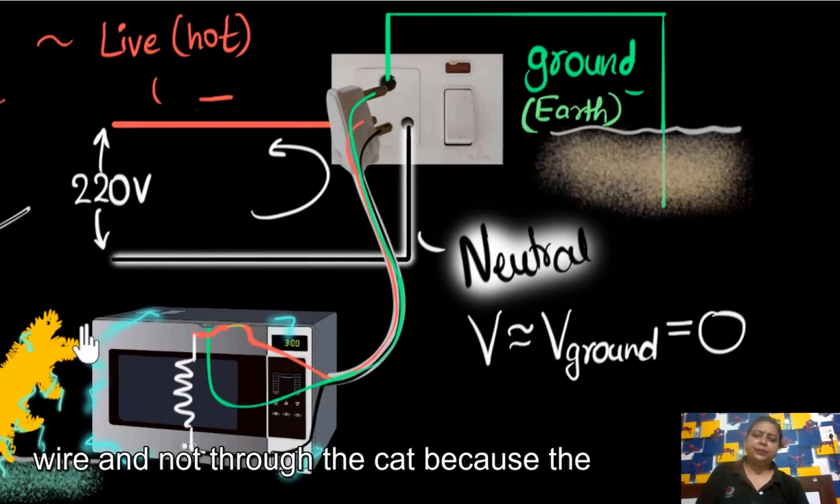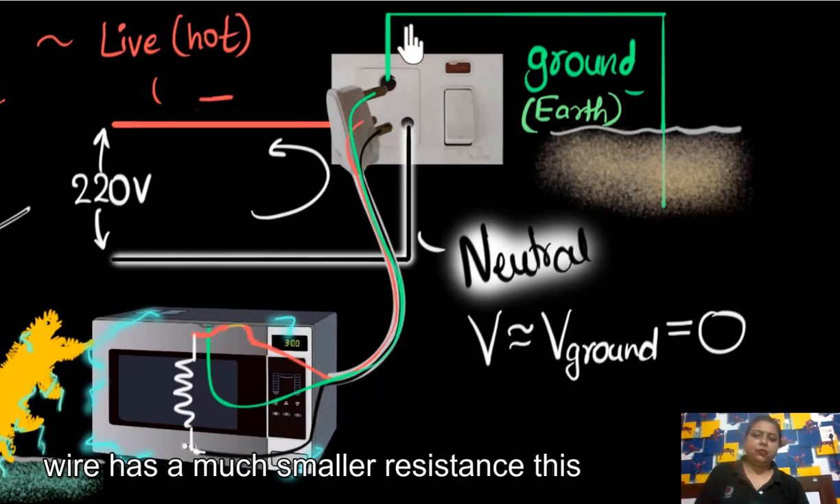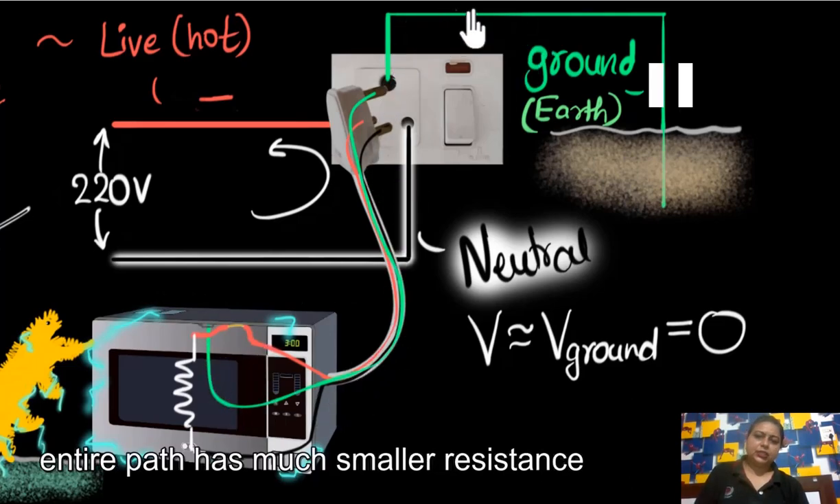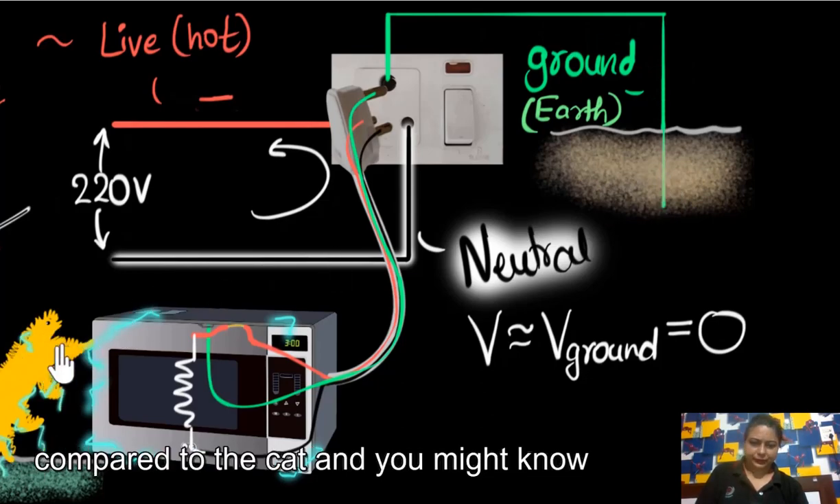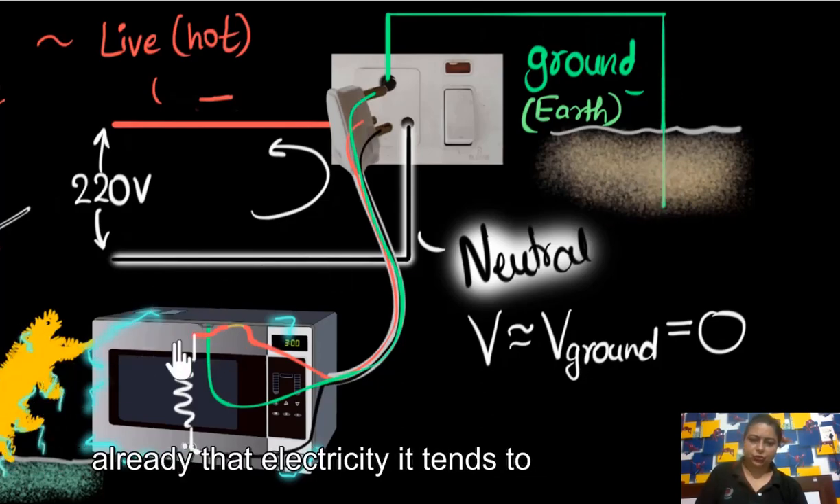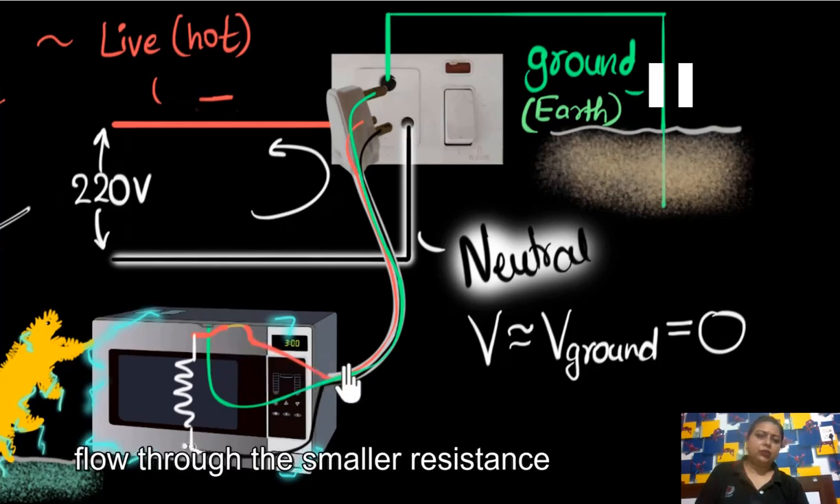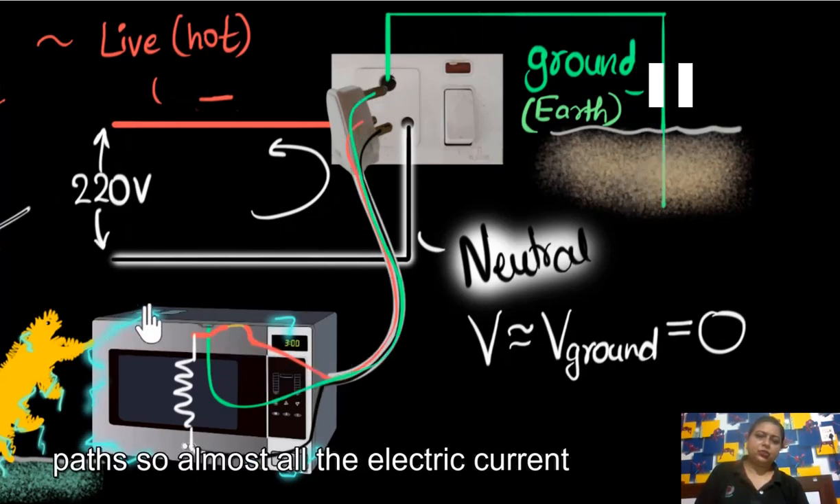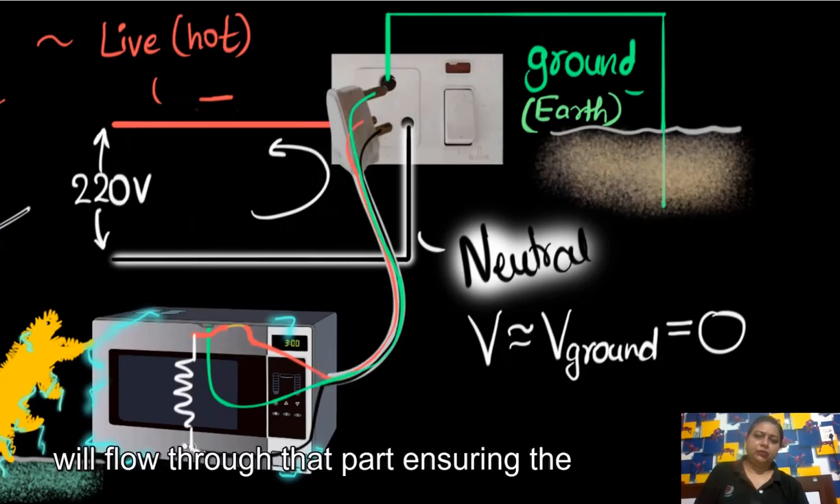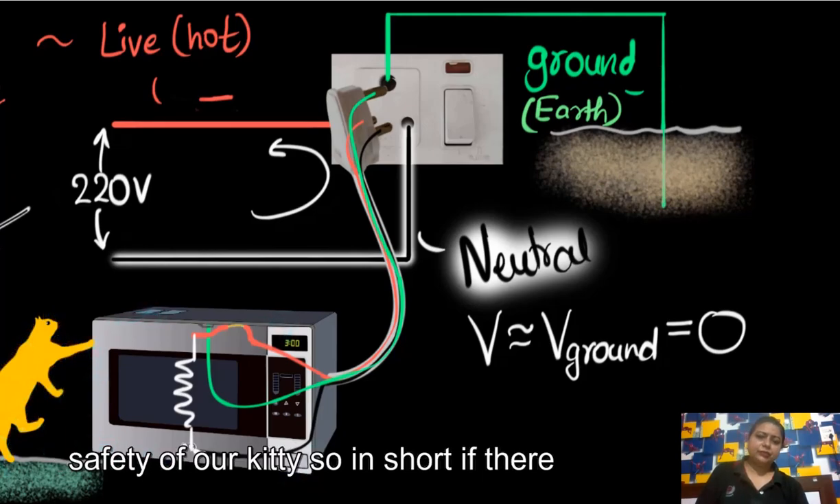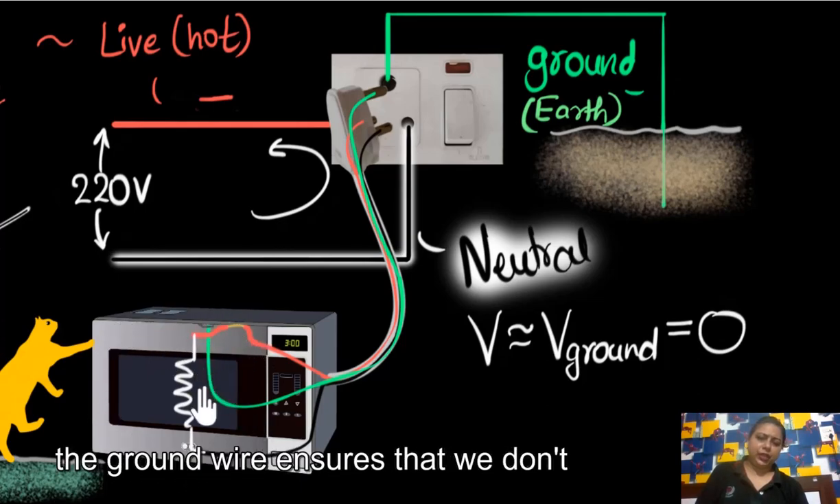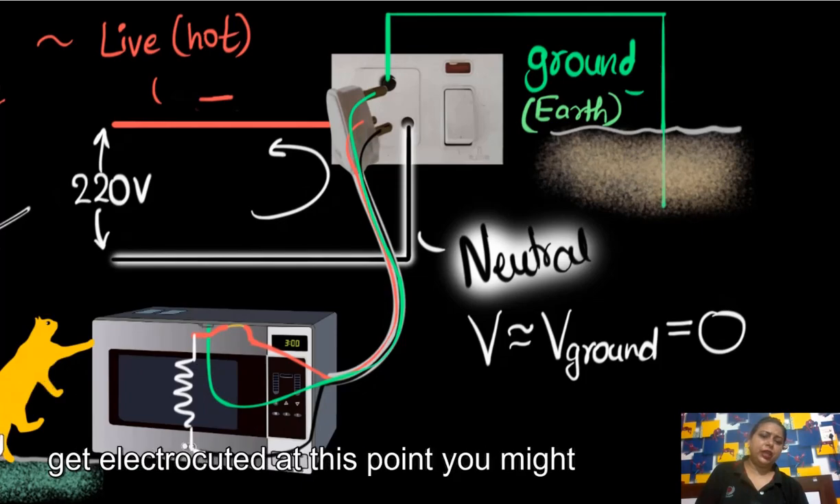Why will it go through the wire and not through the cat? Because this entire path has a much smaller resistance compared to the cat, and you might know already that electricity tends to flow through the path of smaller resistance. So almost all the electric current will flow through that path, ensuring the safety of our kitty. In short, if there is any current leaking for any reason, the ground wire ensures that we don't get electrocuted.